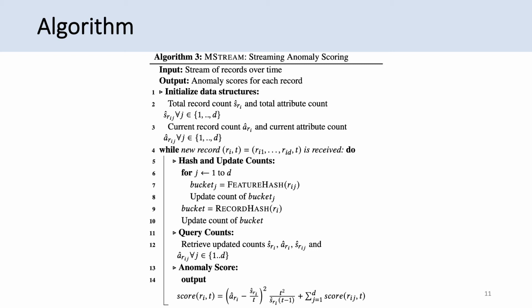So if you just have two dimensions, we just get this, but we have a factor where we have it for all the other records as well. So this is for each feature, and this is for the entire record.